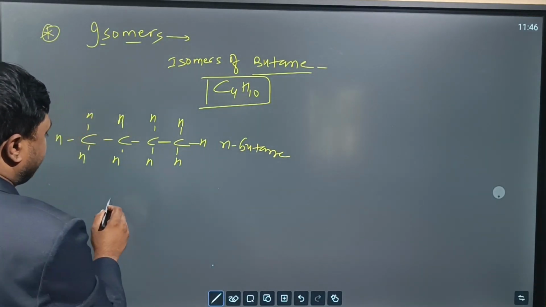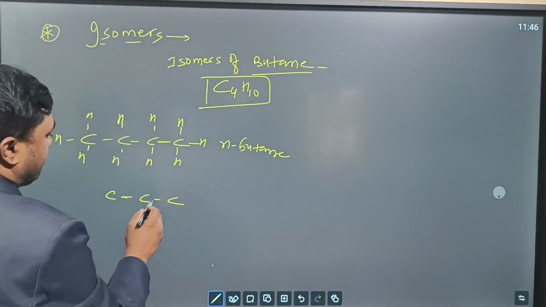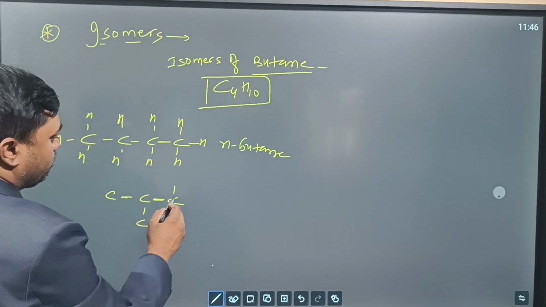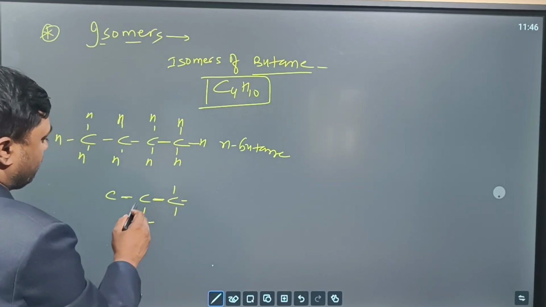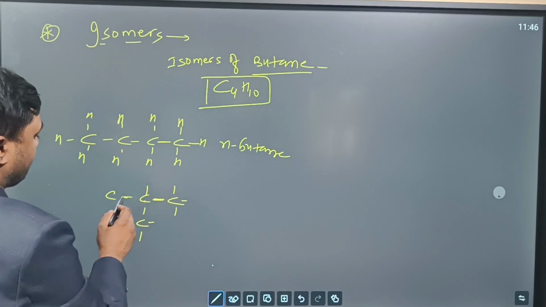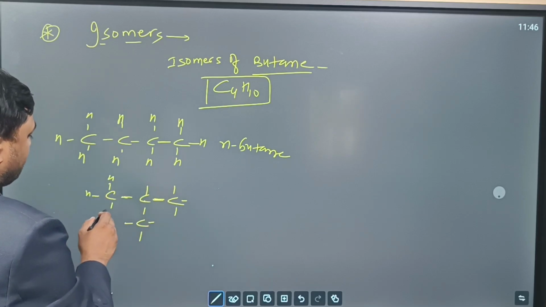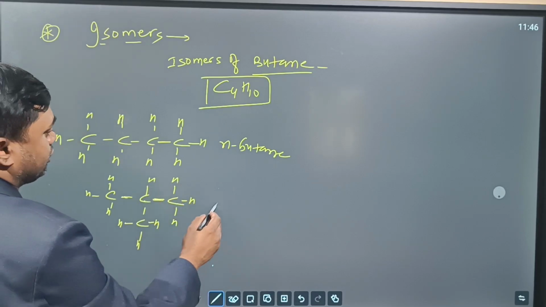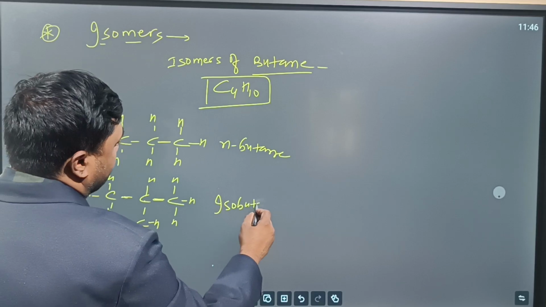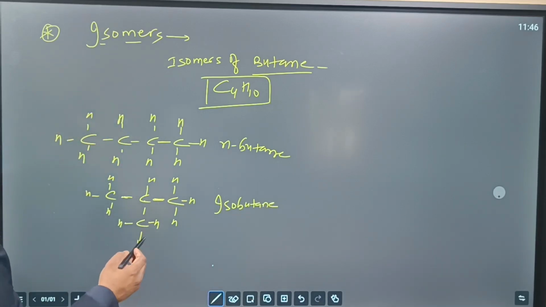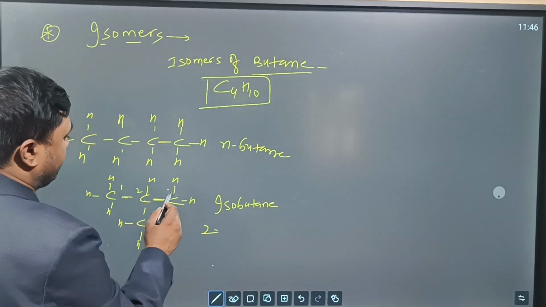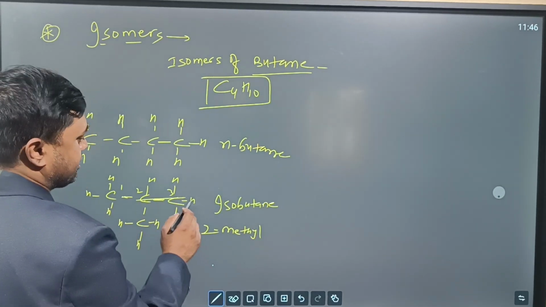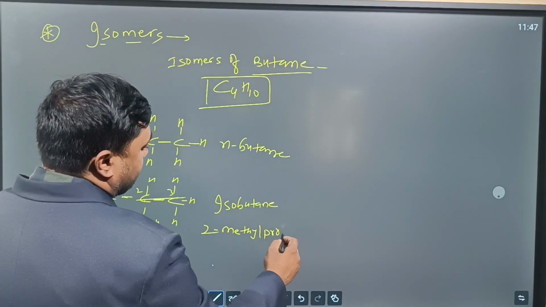Next, we can write 3 carbons in a straight chain and 1 in a branch. You can see we fulfill the tetravalency. One bond is there, 1 2 3 4 with this, 1 2 3 4 with this. Counting the hydrogens, 1 2 3 up to 10. This is called isobutane, also called 2-methyl propane. You can see 1 2 3, the second carbon contains a methyl group. The longest chain is 3, so it is 2-methyl propane.